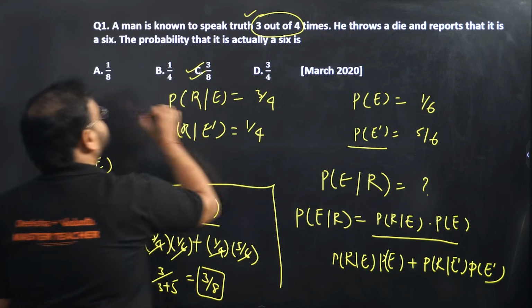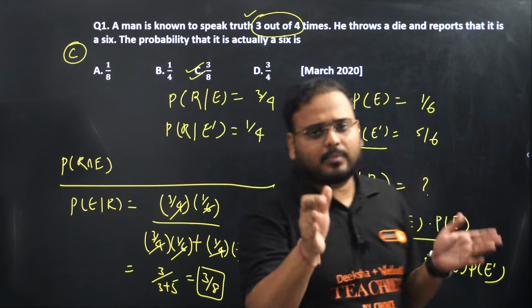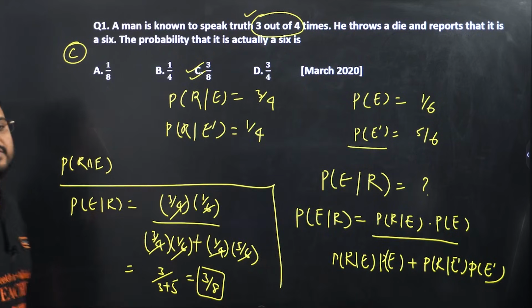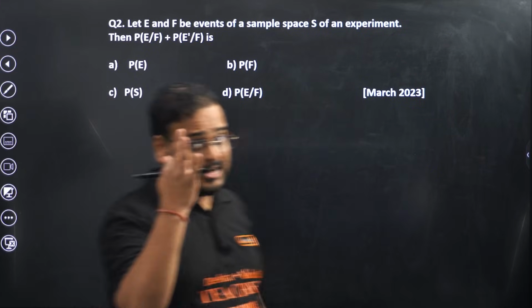Option C is correct. If you are confused how I did the calculation, don't worry, stop the video right now and go and try your own calculation. You'll get the same result as 3 by 8. Answer is 3 by 8. Good question. Can be asked for 3 marks as well.